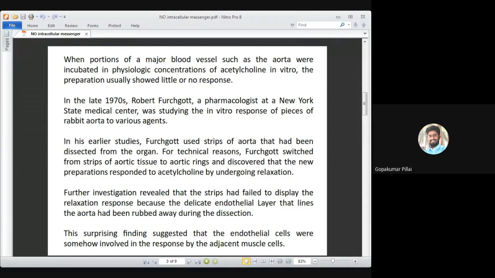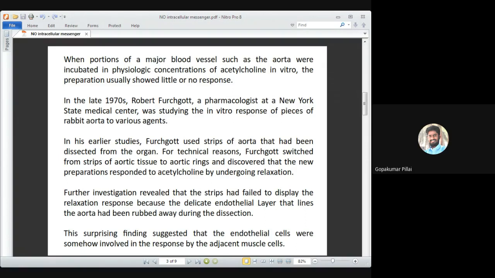So this suggested that endothelial cells were the actual ones involved in the response, because if the endothelial layer was not present, he was not getting a response. When endothelial cells were present, he was getting a response. So this made him realize that endothelial cells were the ones actually involved in the response, and they were providing some sort of signal to the muscle cells so that the muscle cells can relax and your blood vessels can get dilated.